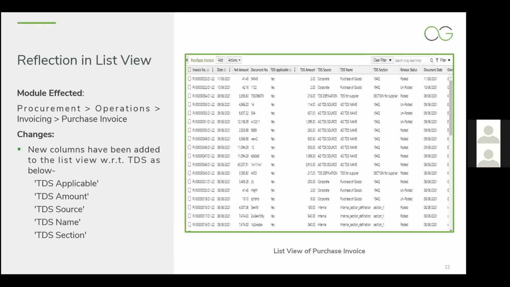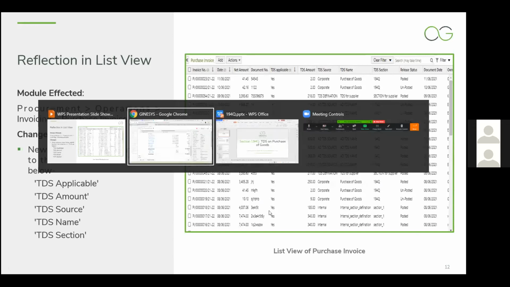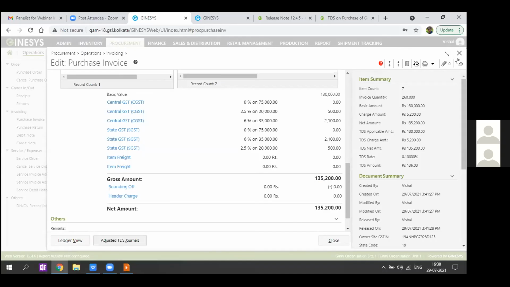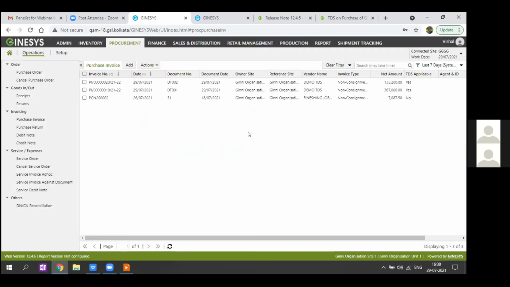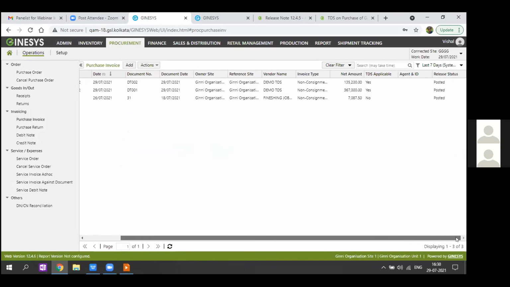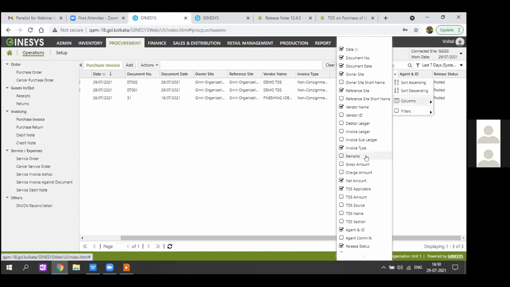After saving or generation of the TDS entry, we can view the TDS information from the list page also. We have added columns with respect to TDS information here. You can see in the column panel: TDS applicable, yes, no, and accordingly there are other fields like TDS amount, source, name, section.